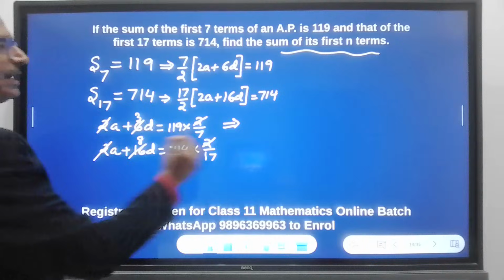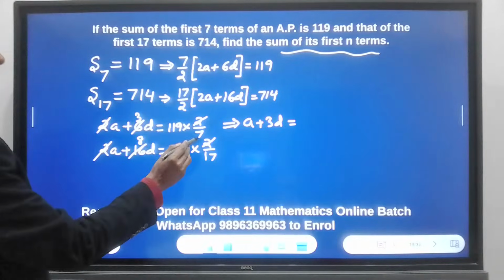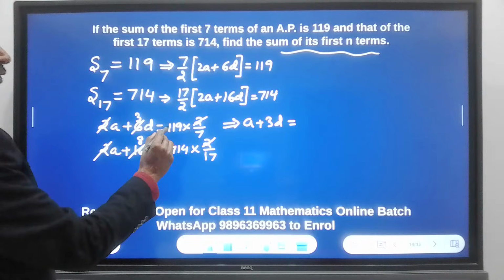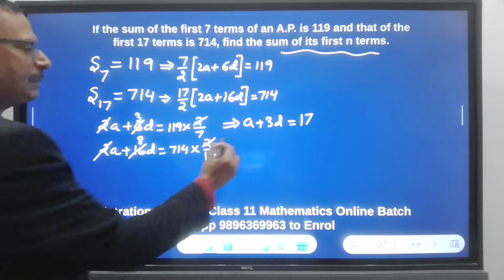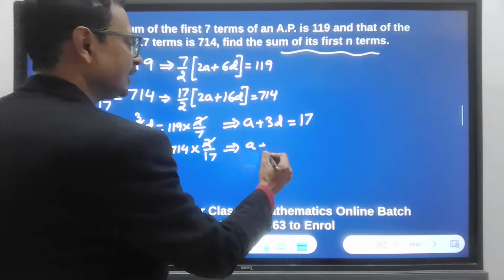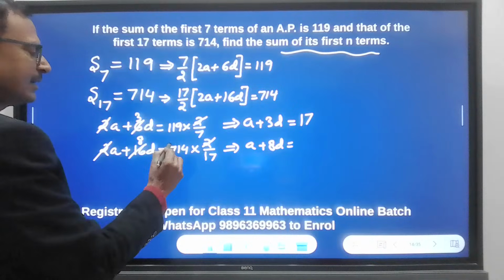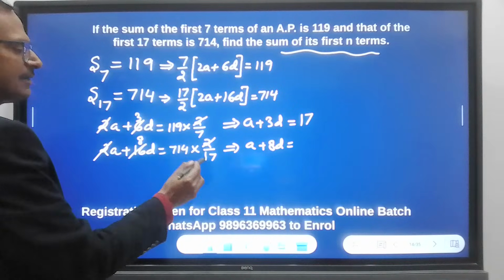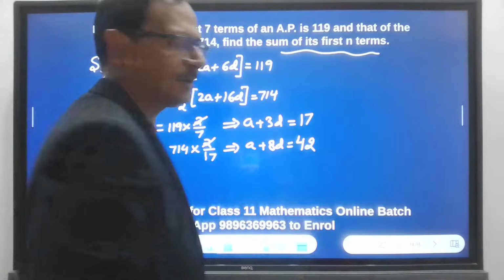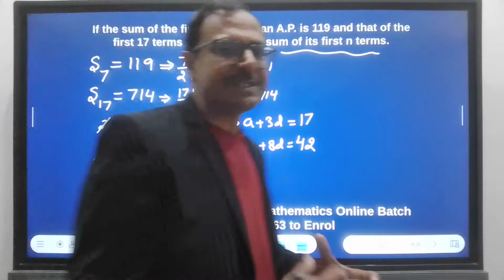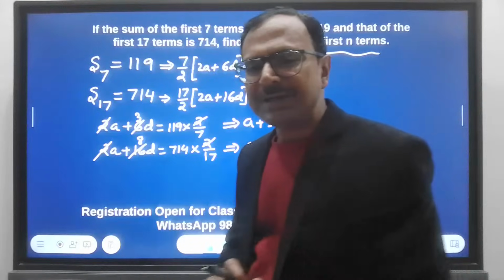So what do you get here? You get a plus 3d on the left hand side equal to 117 divided by 7, 70 plus 49, right? So 17 times, right? And here a plus 8d equal to, cancel 17 4s are 68 and 34 2s are 17 4s are and 2s are 42. See, we got to two equations which are simple linear equations in two variables, and you will start getting the